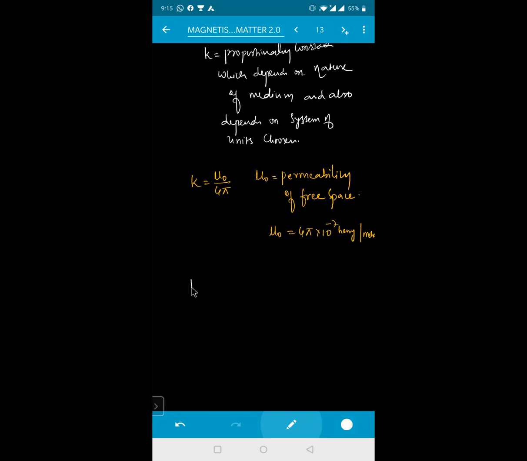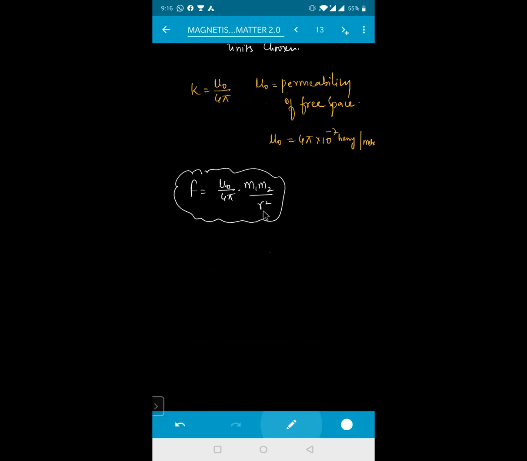F will be equal to mu naught by 4 pi into the product of the pole strengths M1 and M2 divided by the distance between them, that is R square. Mu naught value already, substitute that value here.